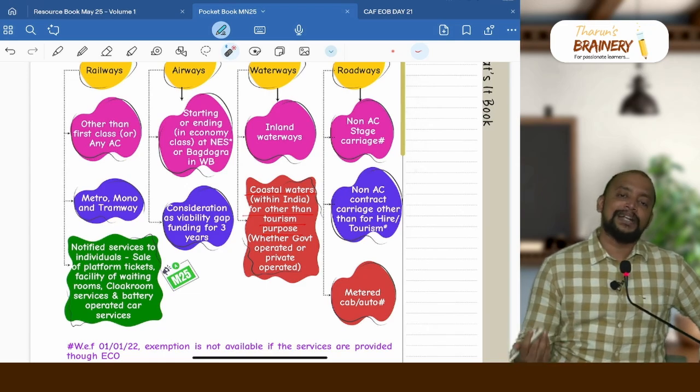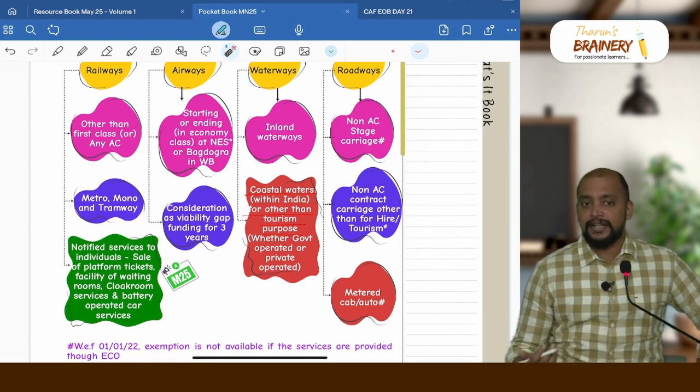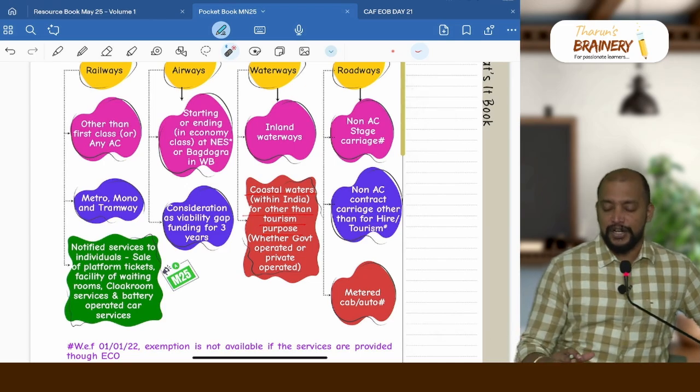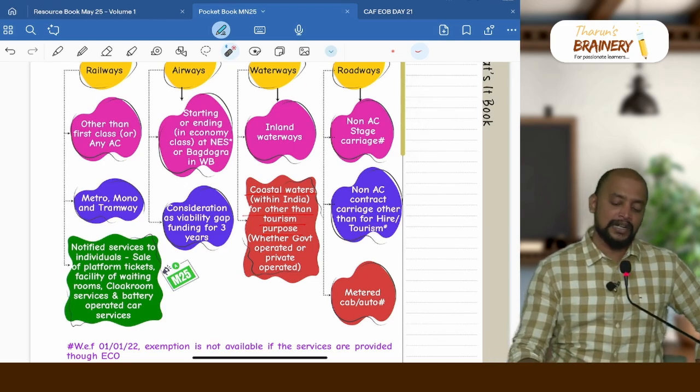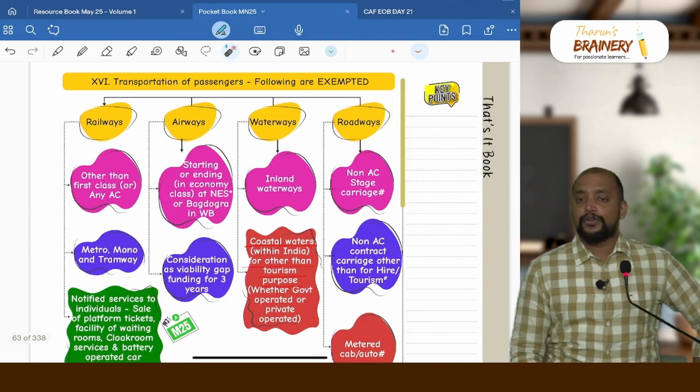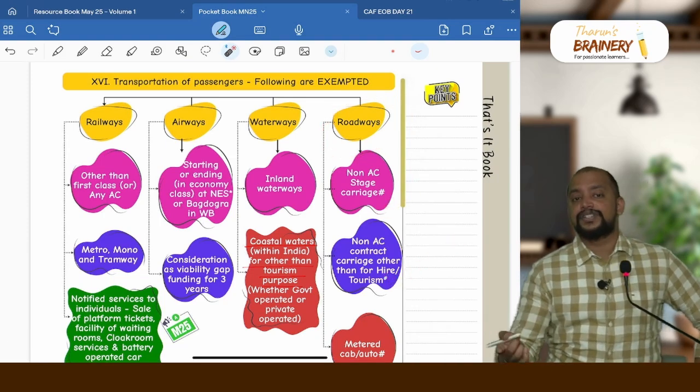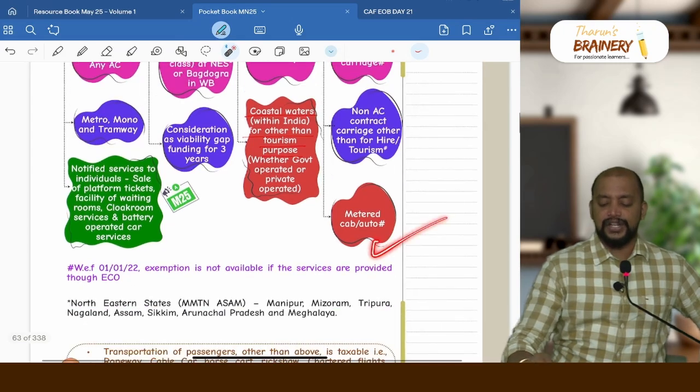And who should be operating it? It can be operated either by the government or by the private sector, that is irrelevant, but it should be for public transportation other than tourism purpose predominantly. Then roadways. In case of roadways, non-AC stage carriage, non-AC contract carriage other than tourism or hire, and metered cab or auto rickshaw is exempted.